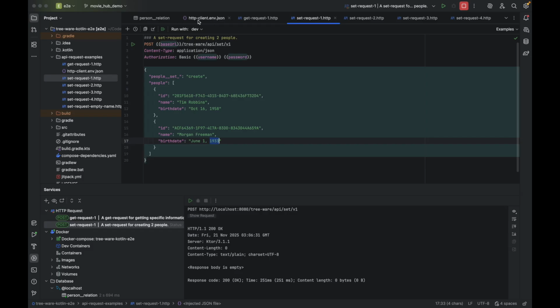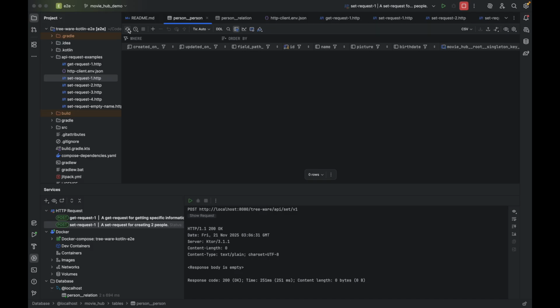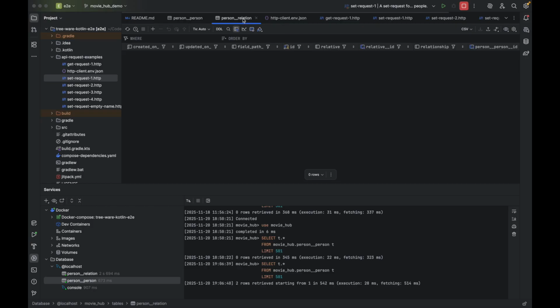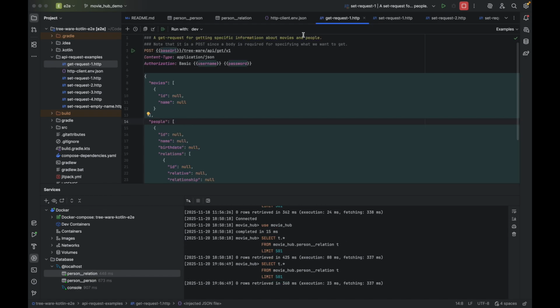Let's go take a look at the database tables to see if it actually saved anything in the database table. So if we refresh it, we got 2 rows, one for Tim Robbins, one for Morgan Freeman. We did not set any relationships yet for these two actors. So if I were to refresh this table, there's nothing in there. And now let's rerun our GET request.